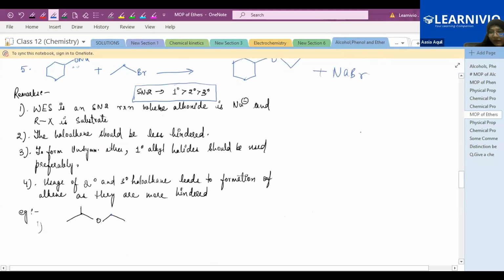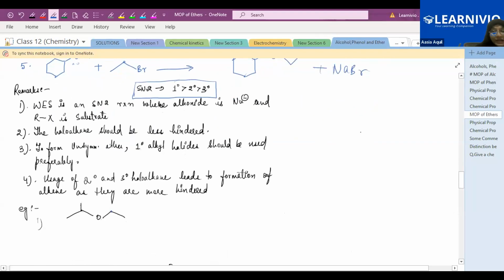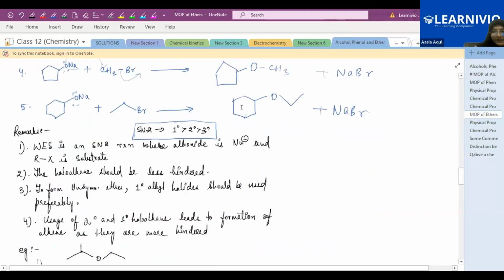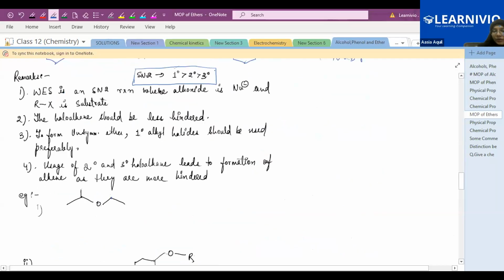So you know very well what the rate of reactivity is, right? The Williamson ether synthesis is again by the SN2 mechanism. The reaction occurs via the SN2 mechanism. So the order of reactivity will be primary, then secondary, then tertiary: primary alkyl halide, secondary alkyl halide, and tertiary alkyl halide.